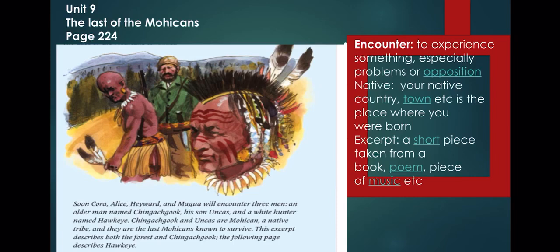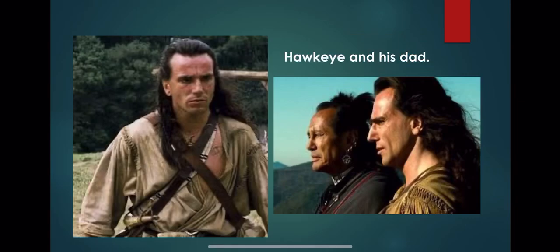Now, in the movie, this is the person who is doing the character of Hawkeye. As you can see here, this is Hawkeye, and here is Hawkeye and his dad, because in the tribe they call him dad.